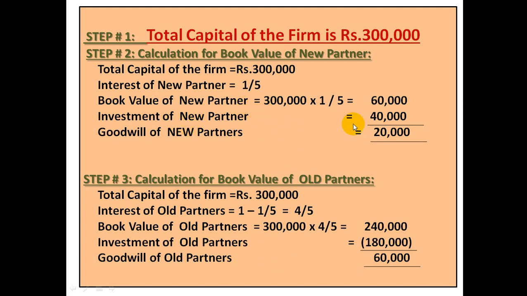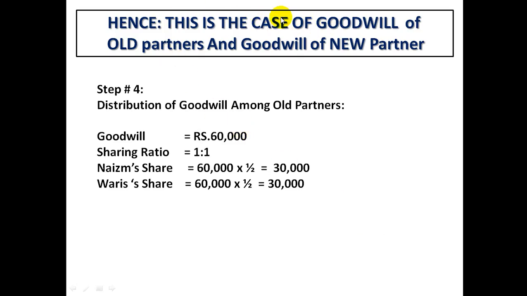Now for goodwill of new partner, we know the journal entry which we should record: cash debit by 40,000, goodwill debit by 20,000, and capital new partner credit by 60,000. And for the old partners, this goodwill which we have just identified will be distributed among them, and we will record one journal entry for goodwill of old partners too. We had made the judgment that this is the case of goodwill of old partners and goodwill of new partner at the same time.